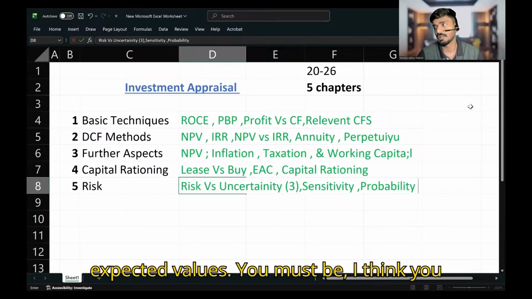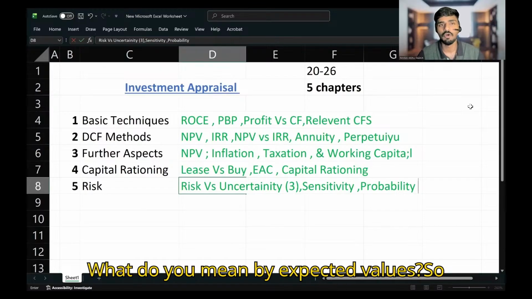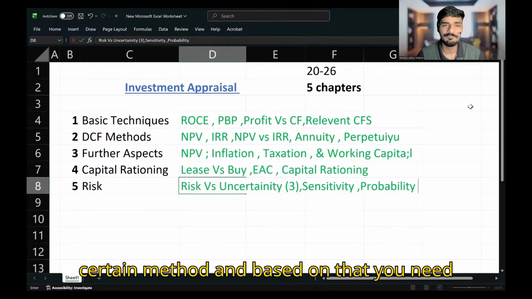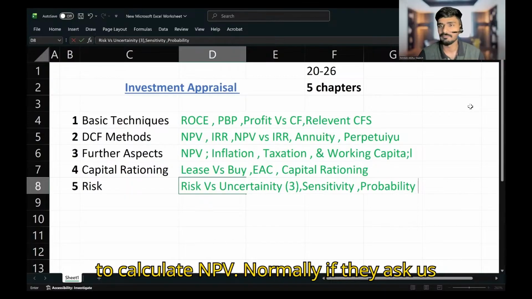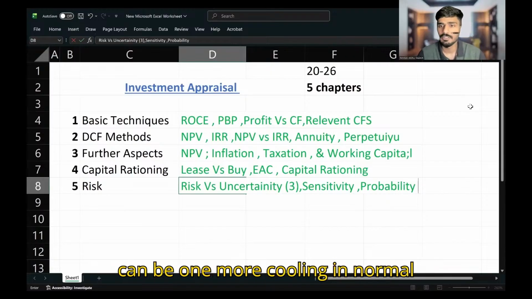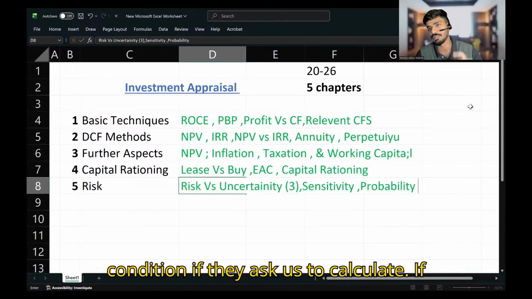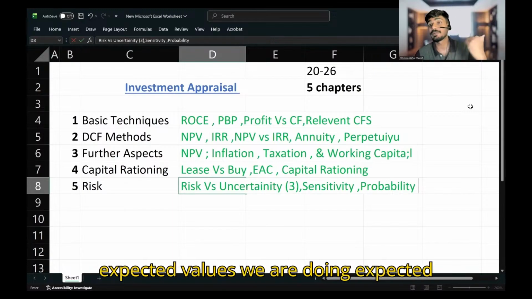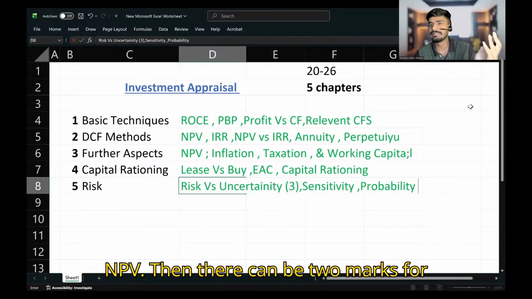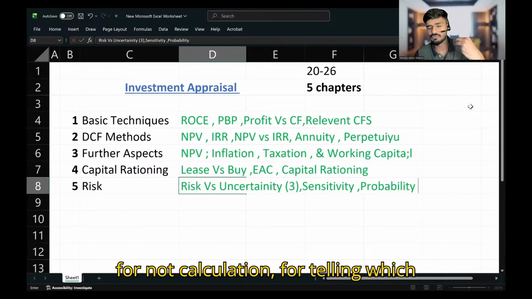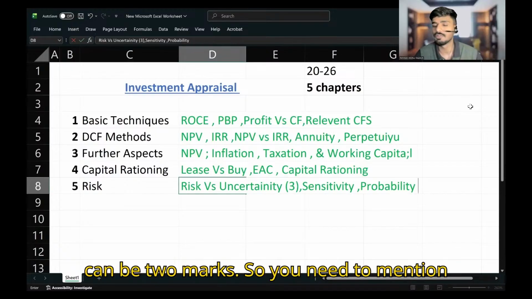You should be knowing what we mean by expected values. Expected value can be calculated by a certain method, and based on that, you need to calculate NPV. Normally, if they ask us to comment on an NPV, there can be only 1 mark. But based on expected values, we are doing expected NPV. Then there can be 2 marks for commenting on the NPV.